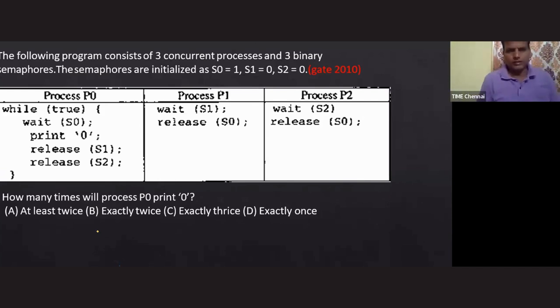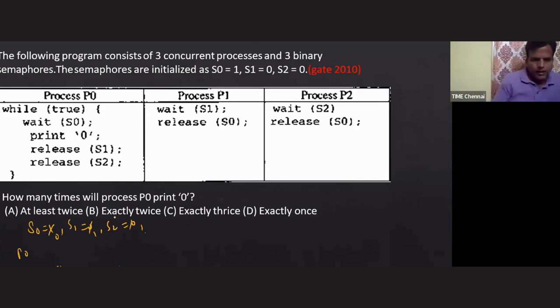How many times will process P0 print 0? It is asking. Let's see how many. Initially, I'm giving a chance to process P0 first. So process P0: while true, wait on S0. Okay. And it is printing 0, and after this, release S1 and S2. Next, I am giving a chance to processes P1 and P2.